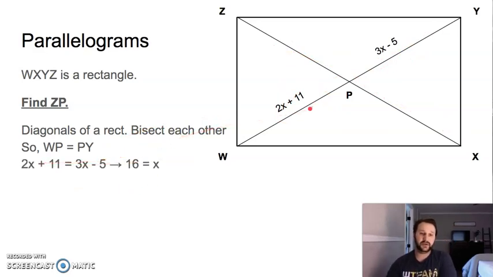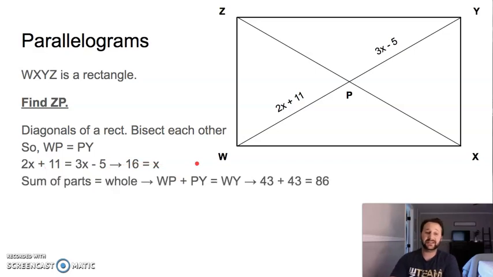So we say 2x plus 11 is equal to 3x minus 5. Whenever we put our x's to one side and our numbers to the other and solve for x, we get x equals 16. Sum of the parts equals the whole, therefore WP plus PY equals WY, this whole distance right here. 43 plus 43 equals 86.